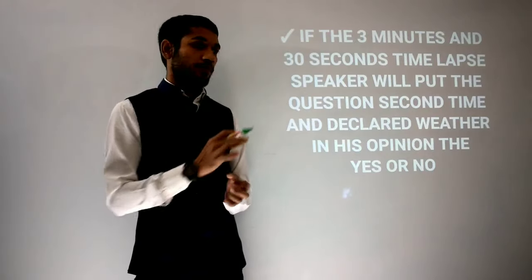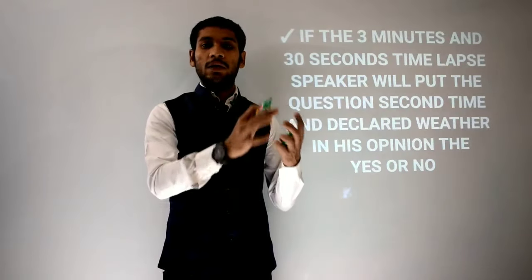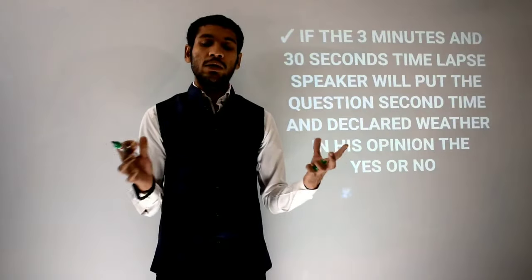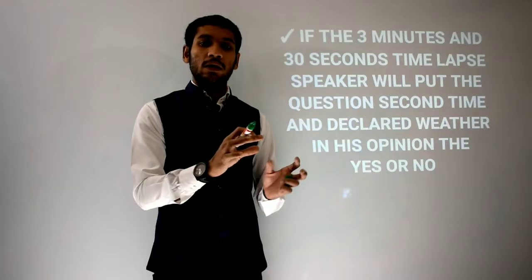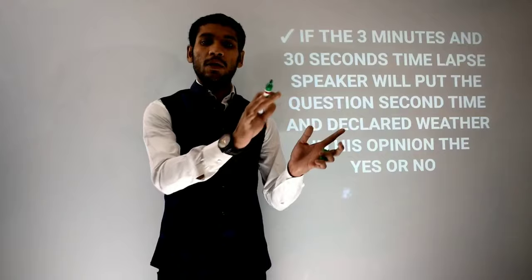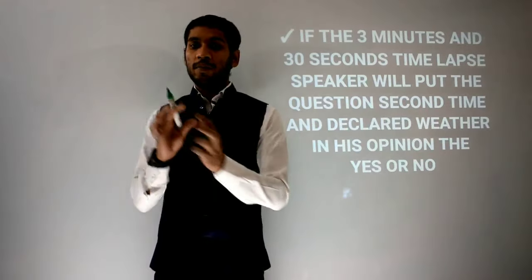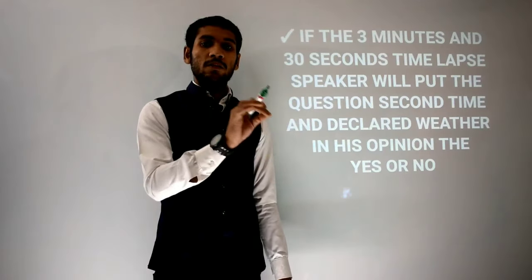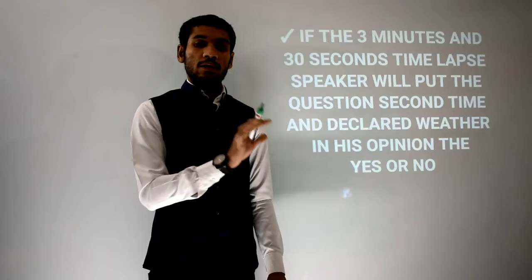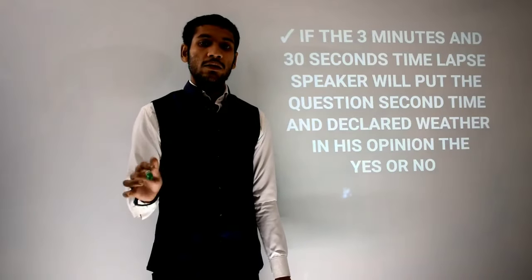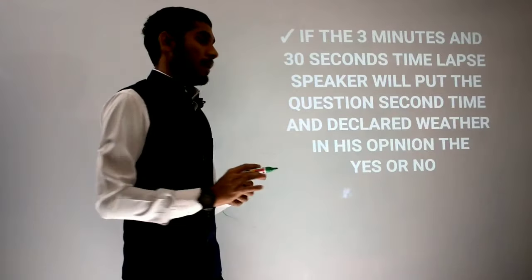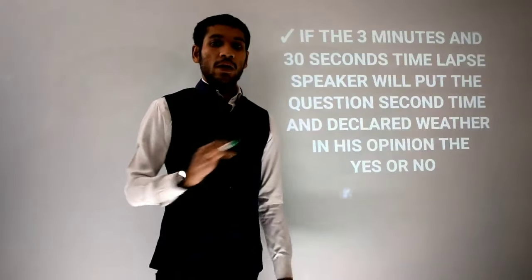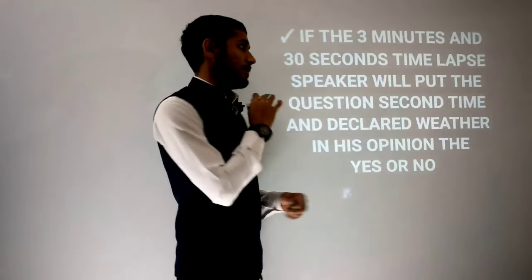Are you getting it or not? It may be possible that almost 45% people are on one side and 55% people are on the other side. So how will you decide by voice voting? Voice voting will give the result only when most of the people are either in favor of that bill or most of the people are against that bill. If a speaker is confused about which voice is louder, in favor or against, then the speaker will wait for 3 minutes 30 seconds. If during that time the speaker can't finalize the decision, then what happens?